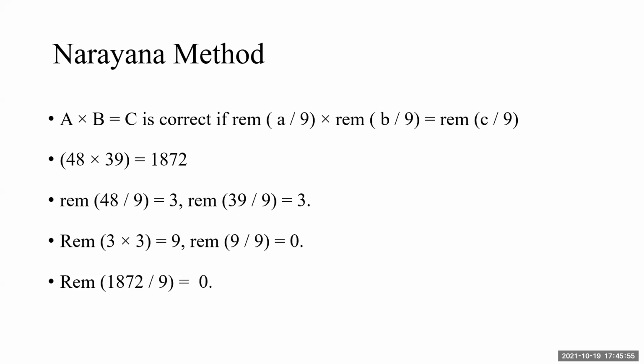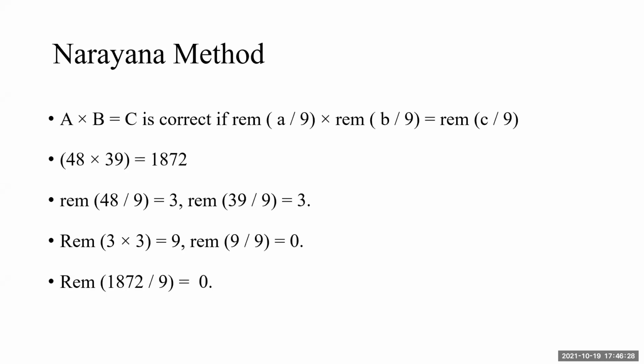If the product is greater than 9, I have to repeat the procedure. Means I have to calculate the remainders again. Let us take an example. 48 multiplied by 39 equal to 1872. I need to check whether it is correct or not. 48 divided by 9, remainder is 3, not 5 quotient. 39 divided by 9, remainder 3.